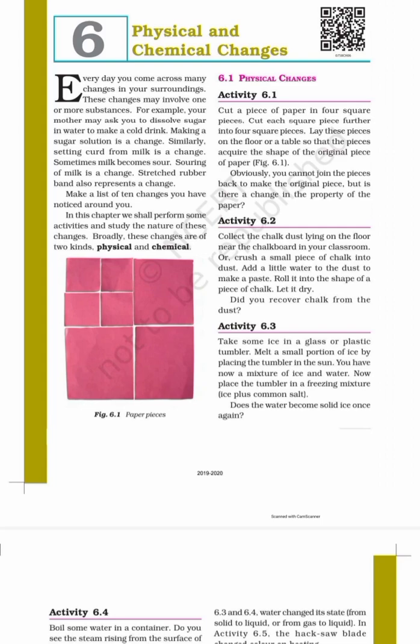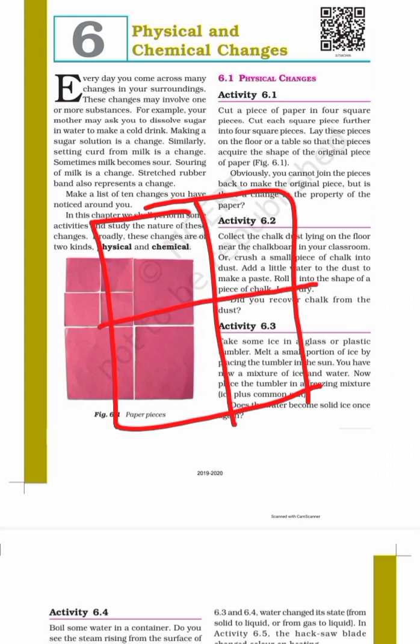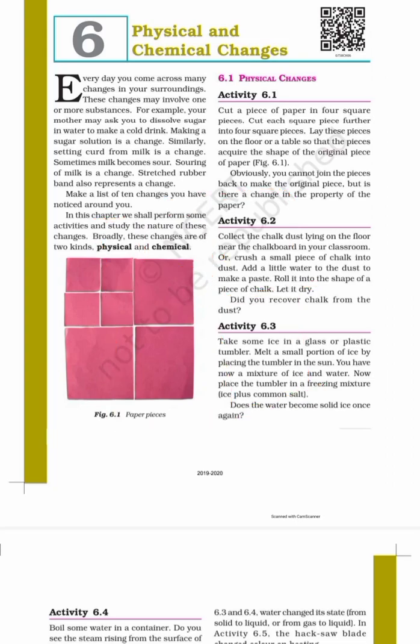In activity 6.1, they have shown you that there is a piece of paper, and you cut it into four pieces, after that cut each into four pieces. Now obviously you cannot join them, but which change is this? Is it physical or chemical? It's a physical change. Why? Because here a new substance is not formed.